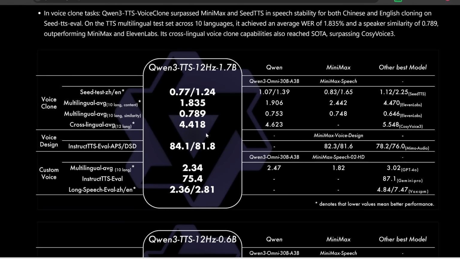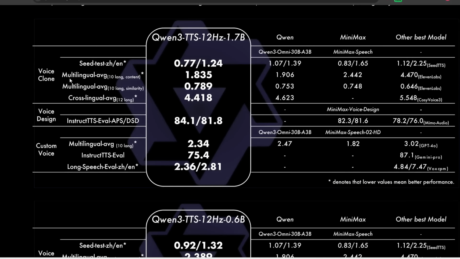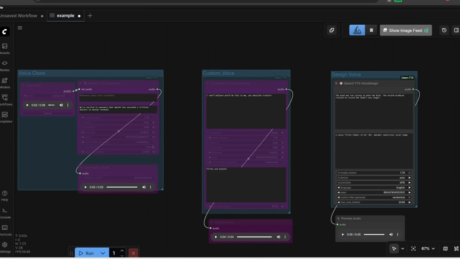And just some really quick benchmark scores for your reference. On average, Qwen3 TTS is even better than the other leading models like Elevenlabs or Minimax, GPT-4o, or Gemini Pro. And it's especially good in these multilingual benchmarks. Next, let's go over how you can install this and run it for free and unlimited times on your computer.